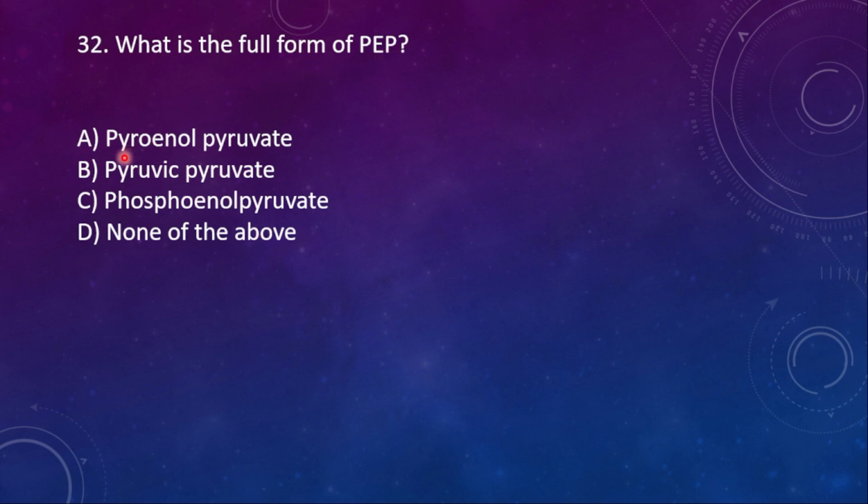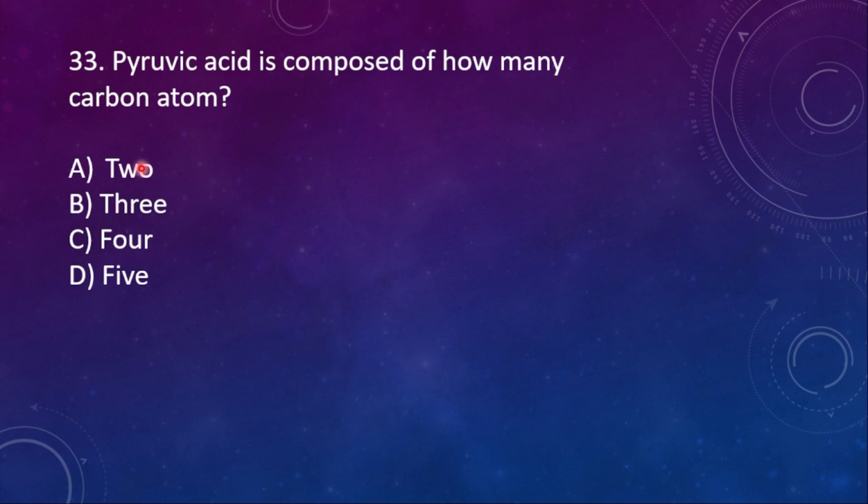A. pyroenol pyruvate, B. pyruvic pyruvate, C. phosphoenol pyruvate, D. none of the above. Here the right option is option C. 33. Pyruvic acid is composed of how many carbon atoms? 2, 3, 4, 5. Right option is 3, that is option C.